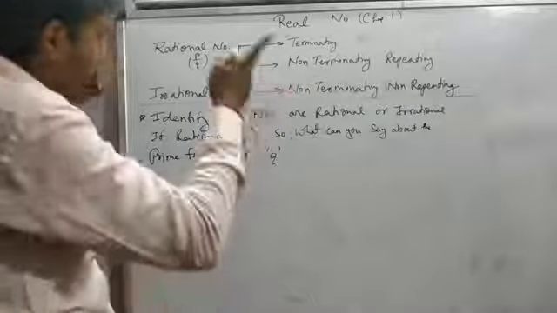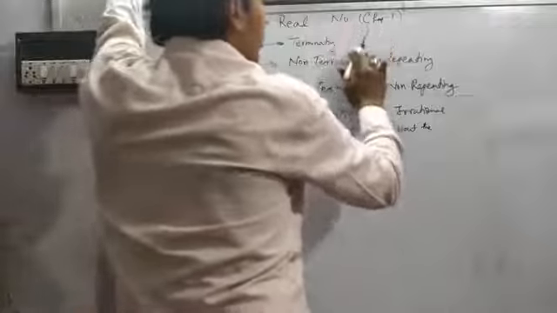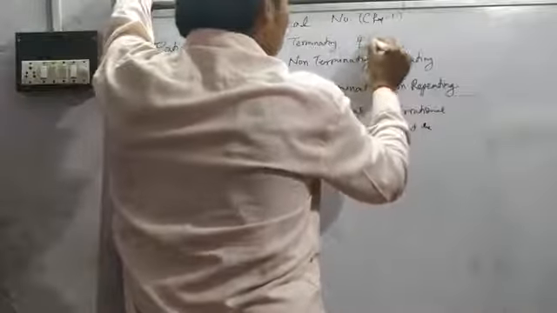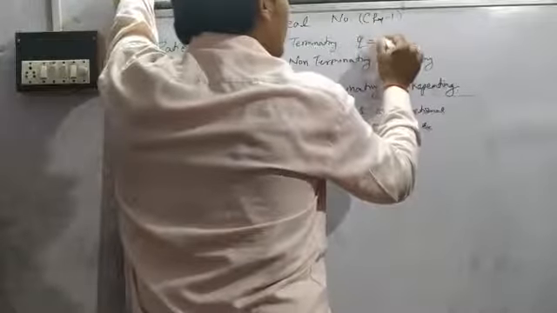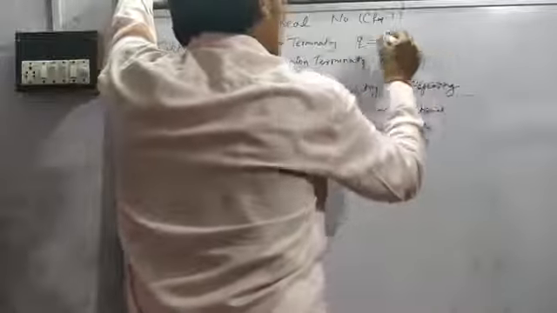See, a terminating decimal number has q always in the form 2 to the power m into 5 to the power n.